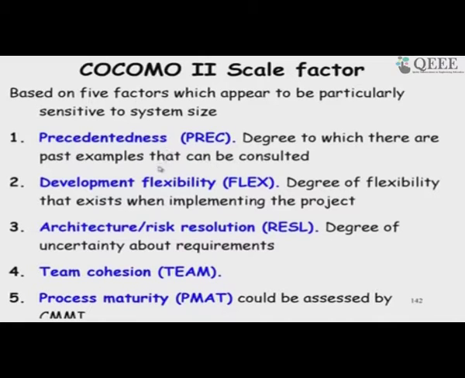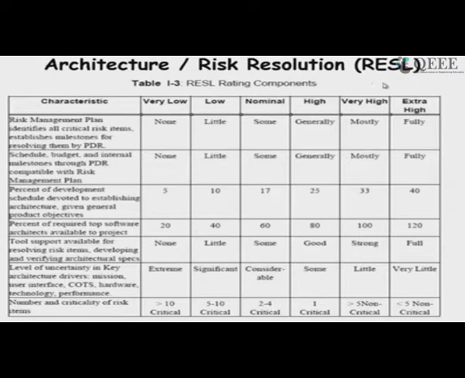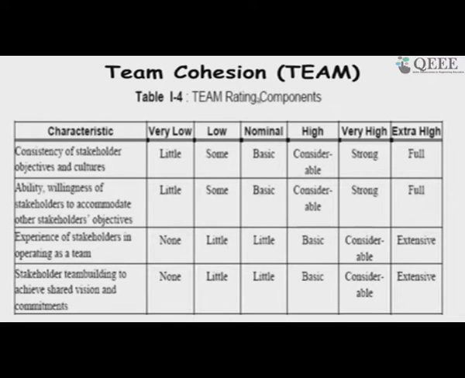This agrees with past examples. They have used the degree of flexibility in implementing the project, uncertainty about the requirements, how the risk resolution is carried out, team cohesion, and process maturity in terms of CMMI. Based on that, we rate precedentedness, development flexibility, risk resolution, team cohesion and so on.